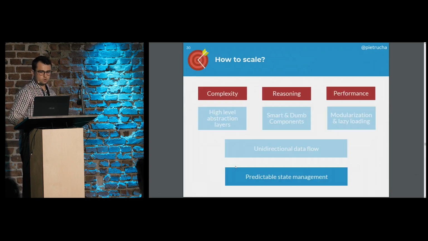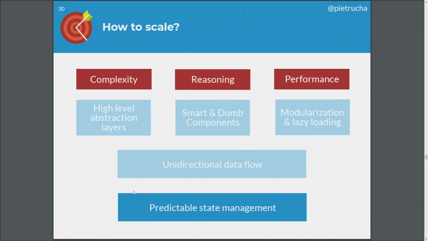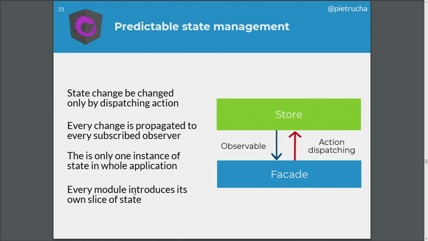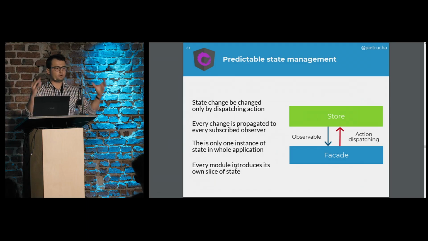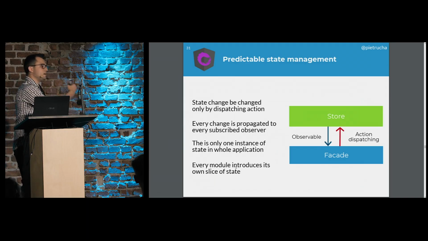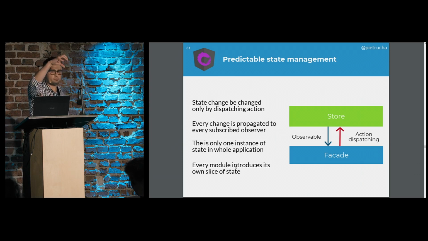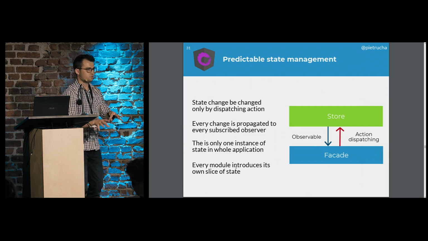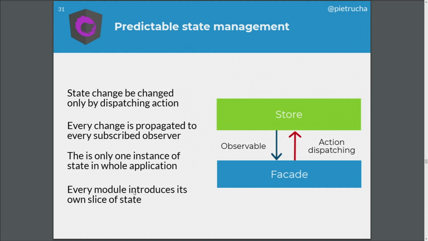Okay, 2 last pieces. Maybe 4 minutes would be a good time to present it. Predictable state management. We have already touched this aspect, that we want to have a single place where all our data that are actually subject to change would live, which is called the store, and every change would then be propagated to subscribers, maybe components that would know what data they would like to display in the component via subscription on observable.